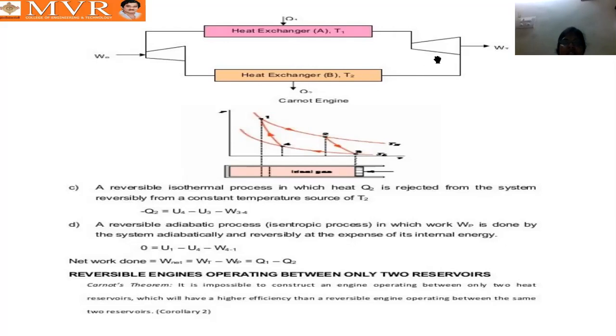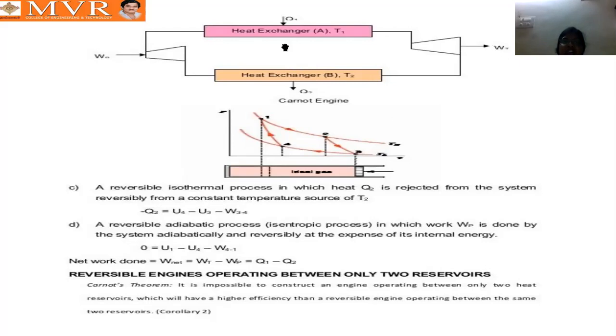Here, this is a compressor. We give work to the compressor, and this is a turbine, where work is done by the system. We supply work for running the compressor, and we get work from the turbine, which drives the generator and gives us electricity.